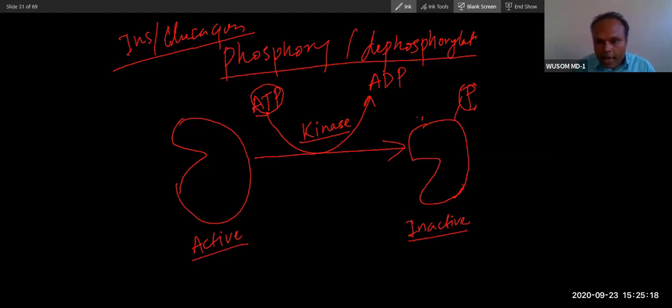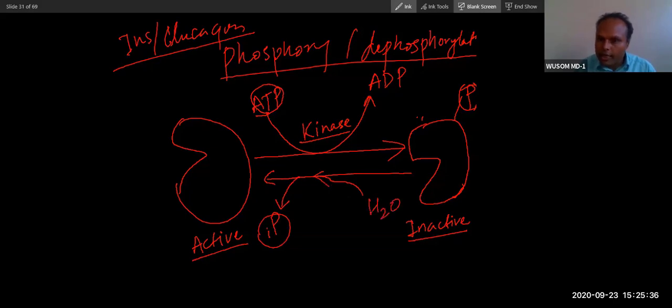Now the same enzyme cannot convert it back to the dephosphorylated form. We need a different enzyme. What is that different enzyme? The enzyme that will remove this phosphate group by utilizing water, actually. Any enzyme that utilizes water is a hydrolase. And here the hydrolase is phosphatase. So phosphatase will reactivate this enzyme, and kinase will inactivate this enzyme.